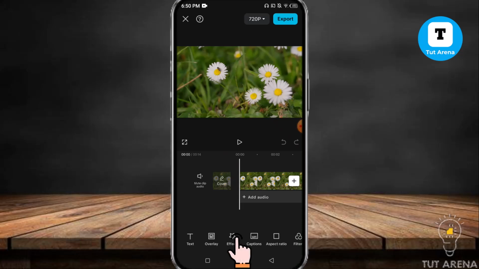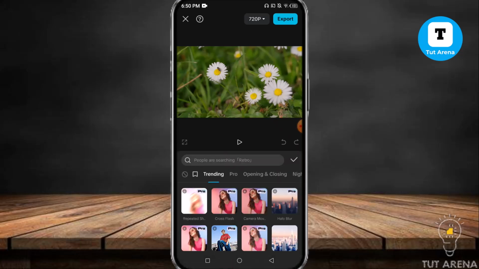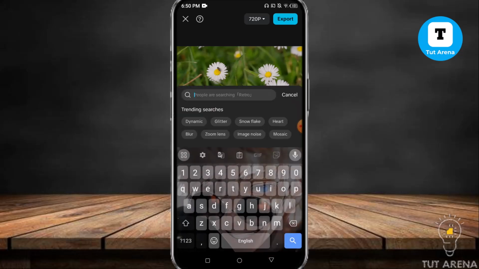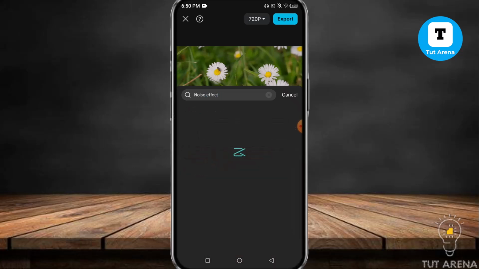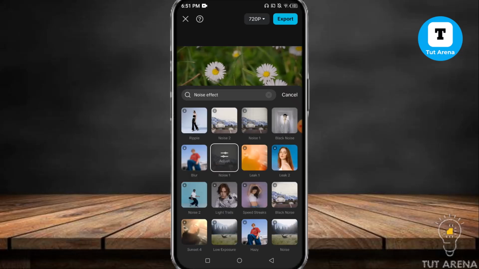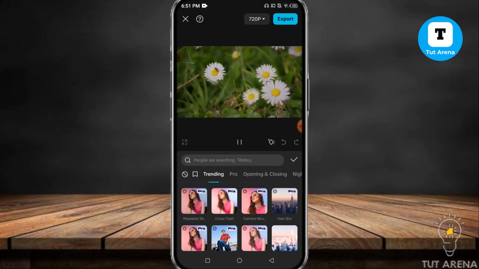In here, if you go to effect and then video effect, you guys will find out this and then search noise effect. Here you guys will find out the noise effects. Choose the noise effect that you want to work with.